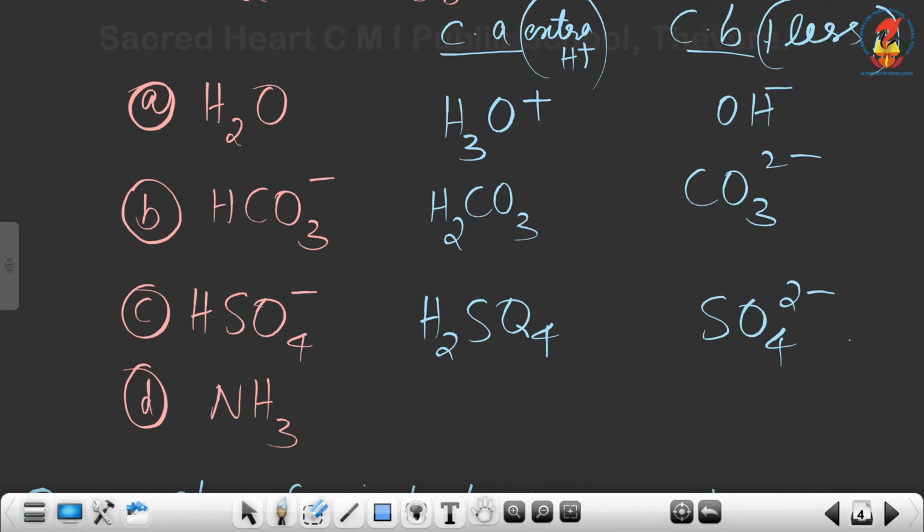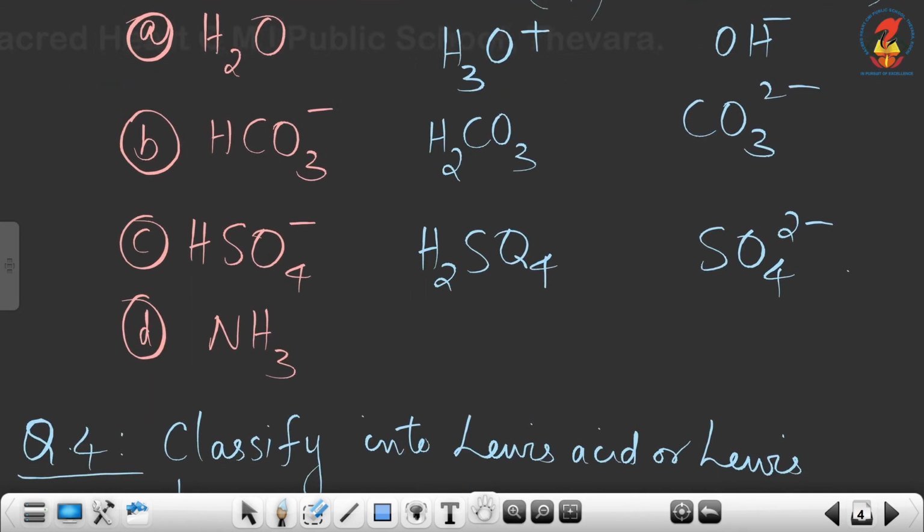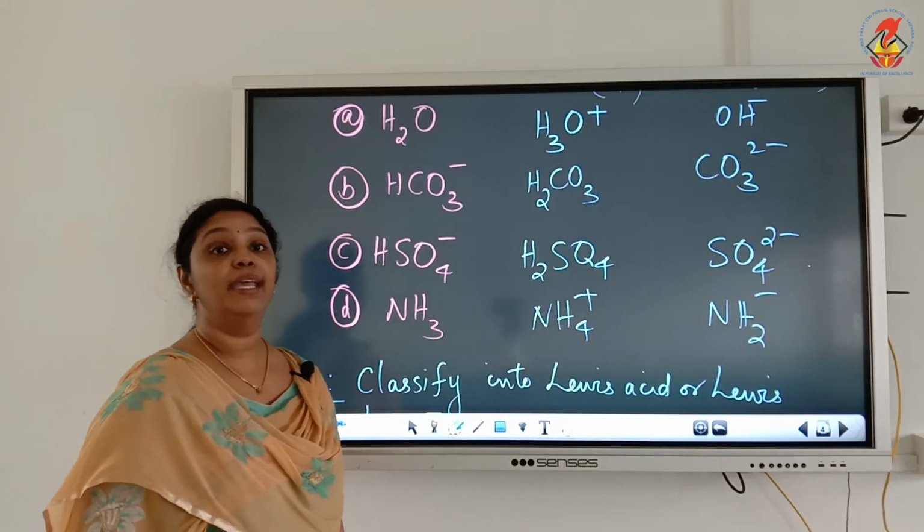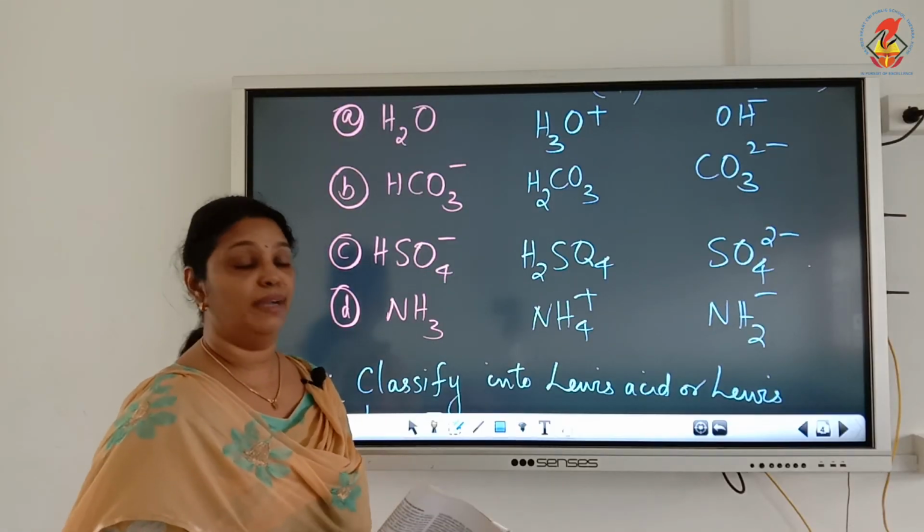The charge increases. Now for NH3, the conjugate acid is obtained by adding 1 H plus, giving NH4 plus. Remove 1 H plus and you get NH2 minus. When you remove 1 H plus from NH3, you get NH2 minus.